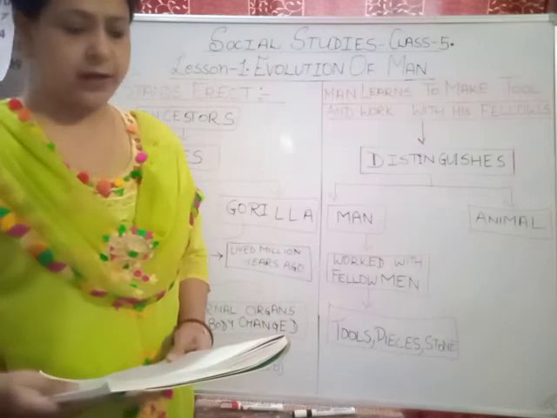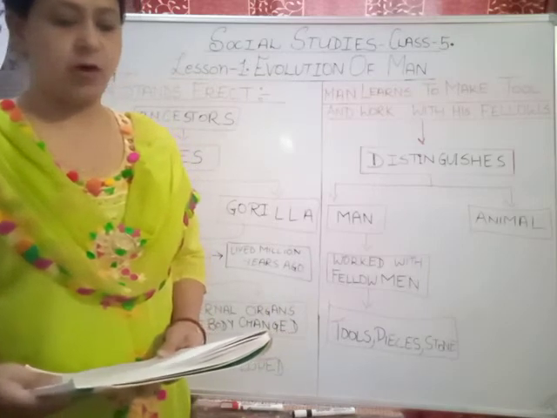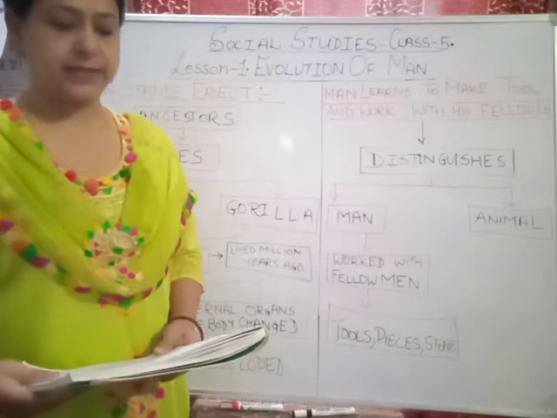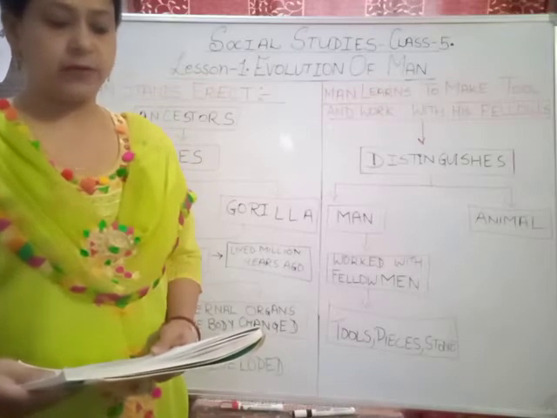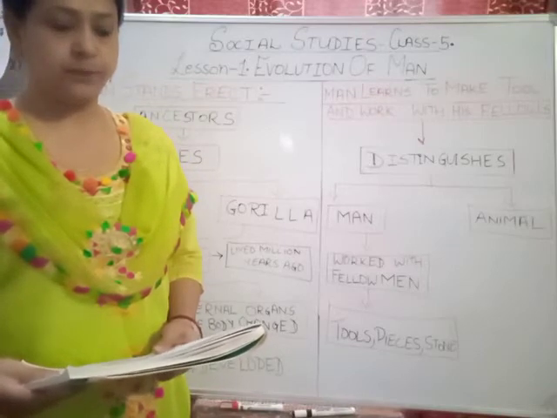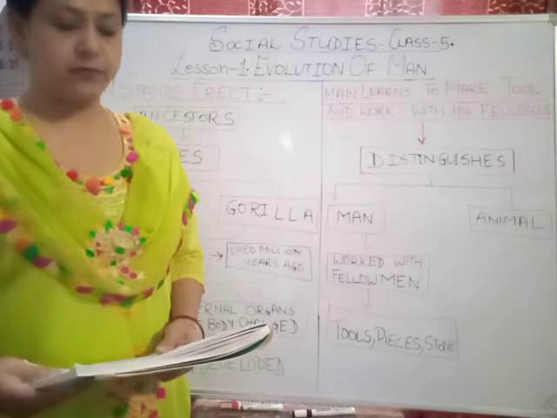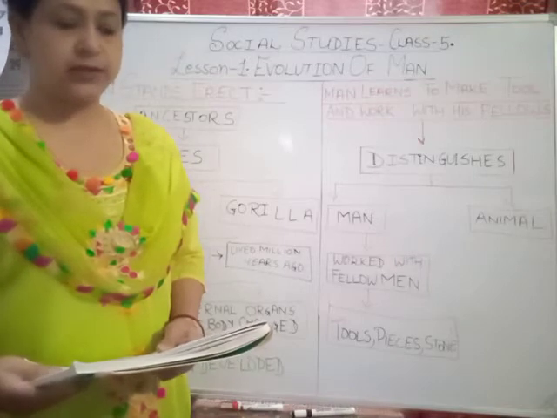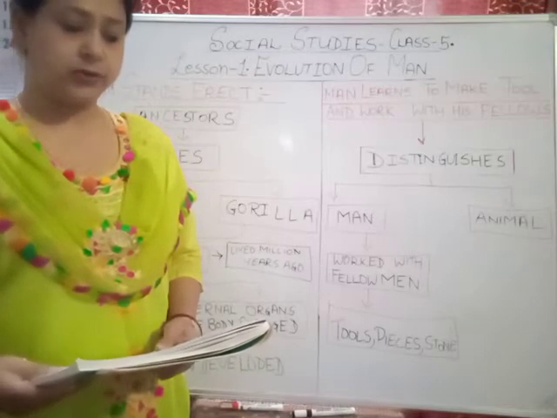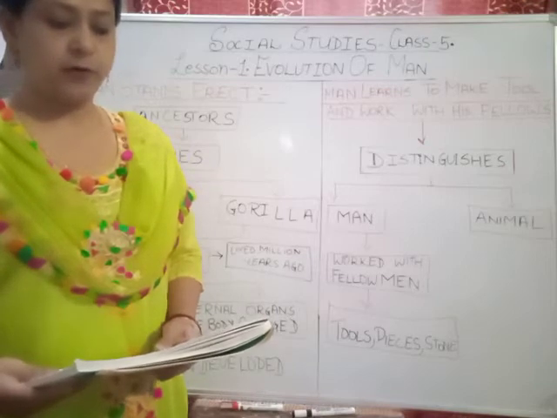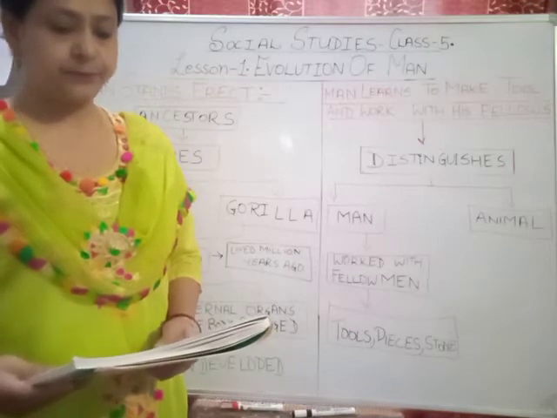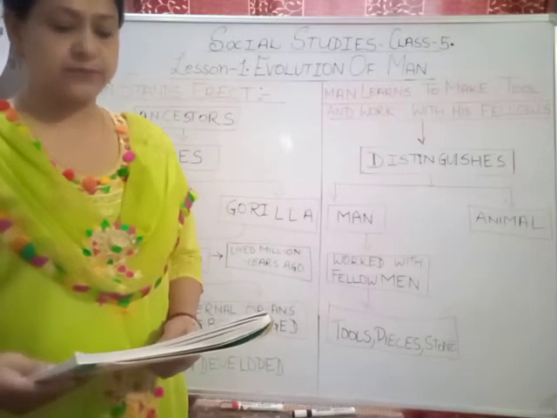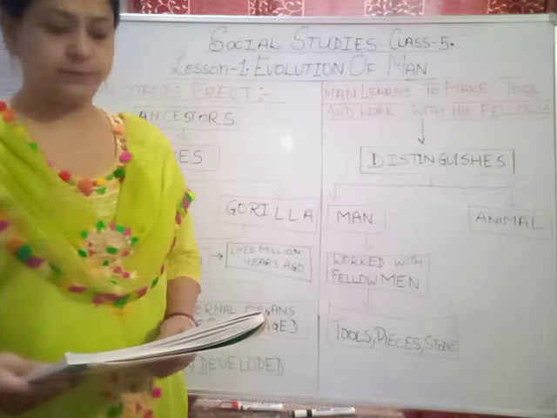The tree apes, common ancestor of gorilla, chimpanzee, and man, lived around 10 million years ago. Some of the apes came down from the tree and gradually learned to stand and then to walk with the help of their hind legs. This was the most important event in man's evolution.